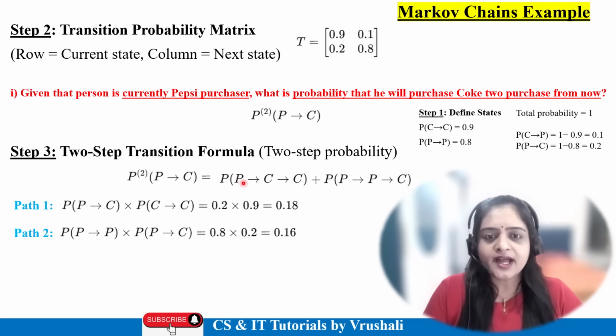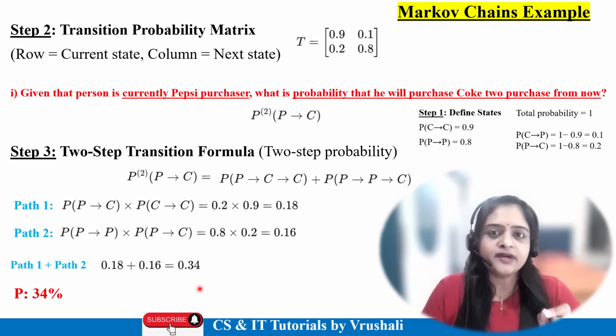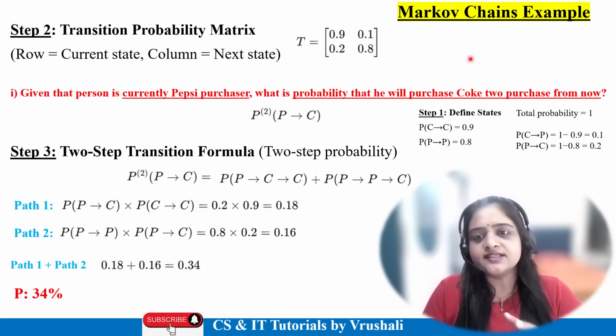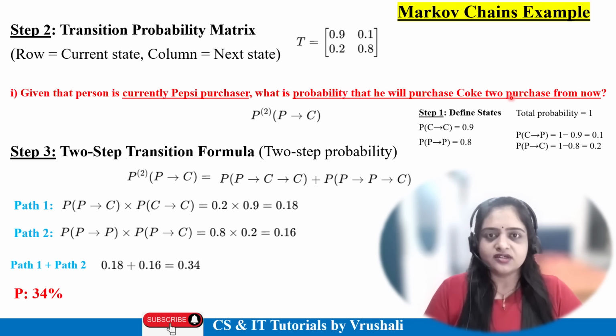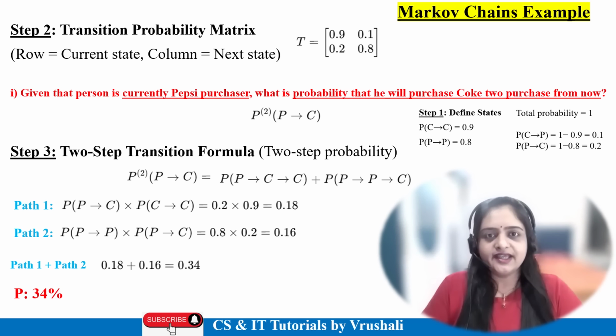So path 1 is 0.18 and path 2 is 0.16. Make an addition of it and the answer is 0.34, meaning there is a 34% probability that a particular person currently purchasing Pepsi will buy Coke after two purchases. In a similar way, you need to solve this example in your exam.